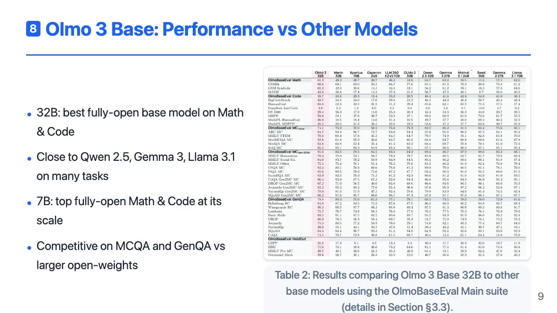On the Olmo Base Eval main suite, Olmo 3 Base performs very strongly. At 32B, it's the best fully open base model, clearly beating Stanford Marin 32B and Apertus 70B on math and code composites, and coming within a few points of strong open weight baselines like Qwen 2.5 and Gemma 3. On multiple choice QA, it tracks Marin and Olmo 2 closely, and sits just behind the very largest open weight models. At 7B, Olmo 3 Base is the strongest fully open model on math and code, with sizable margins over Marin 8B, Apertus 8B, and Olmo 2 7B, and it's competitive with Qwen and Nemotron Nano on these skills.